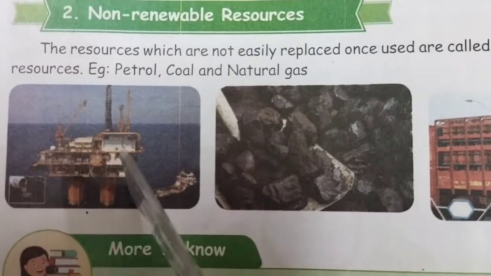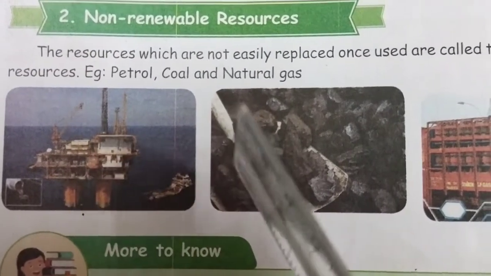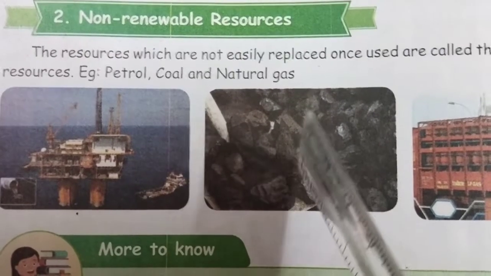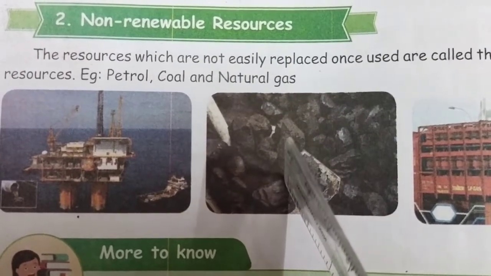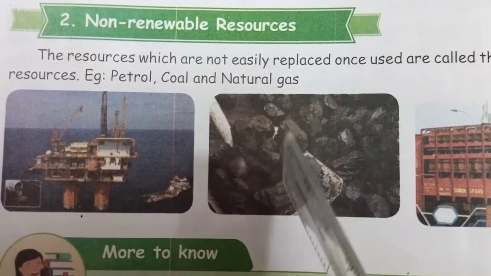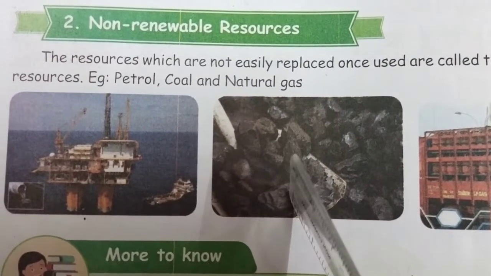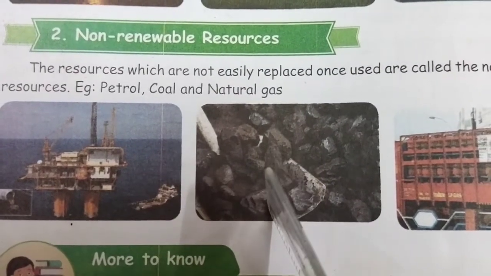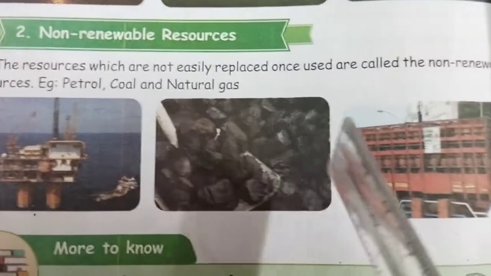Okay. And also, we cannot get it back again. Now look at this picture. This is coal. When we burn the coal, it releases energy. That energy is used to run vehicles like trains. And also the coal is used in thermal power stations. When we use it continuously, the level decreases. So it is one of the non-renewable resources.